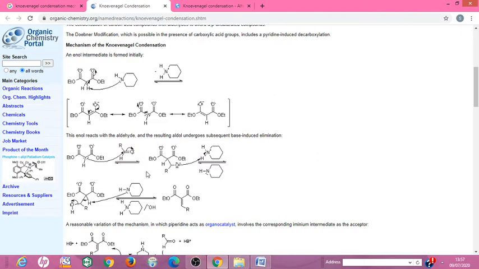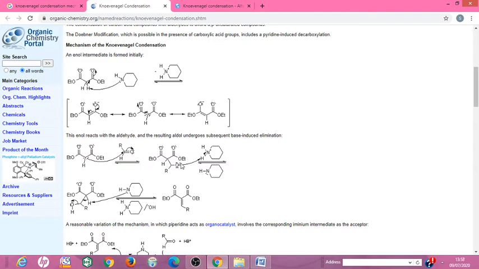Hence, this ion is known as the alkoxide ion.